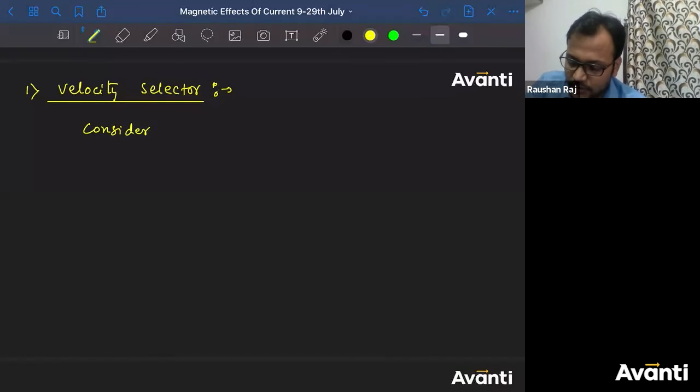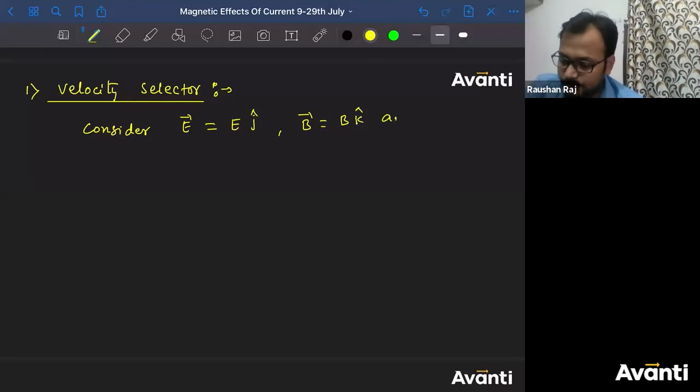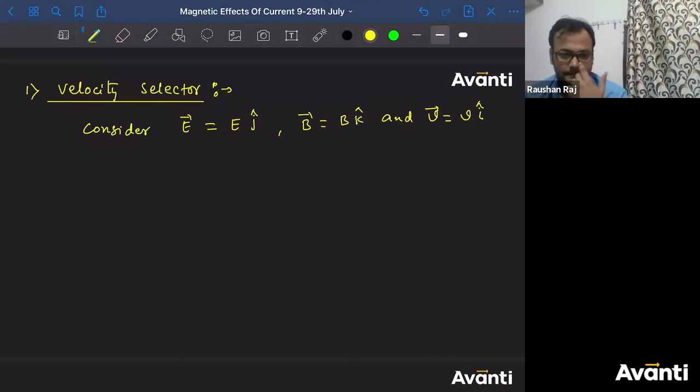Imagine a condition where electric field is E j cap, magnetic field is B k cap, and velocity of the charged particle is V i cap.